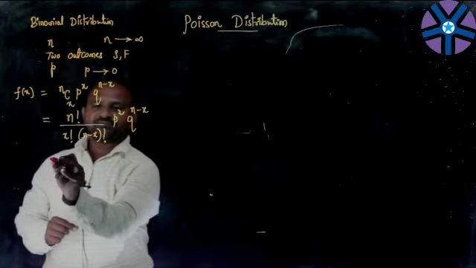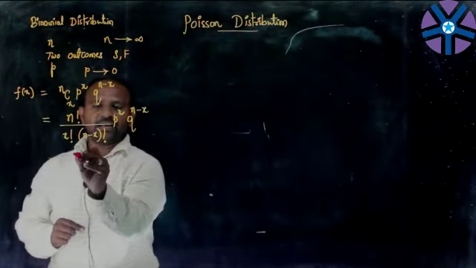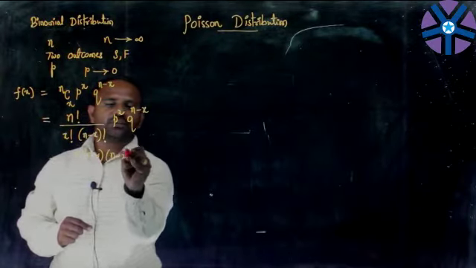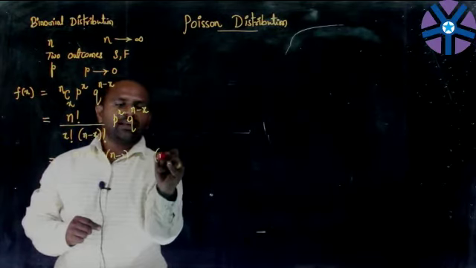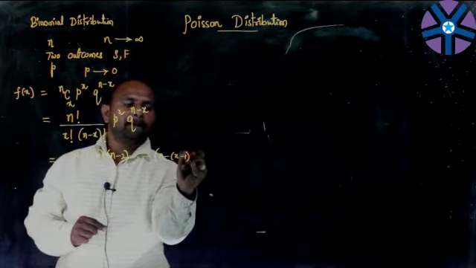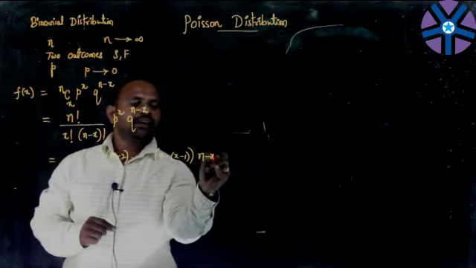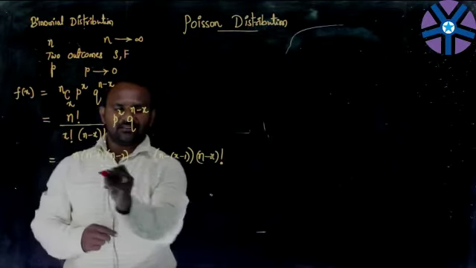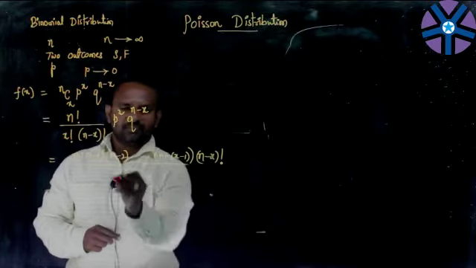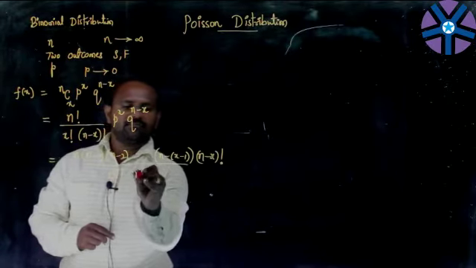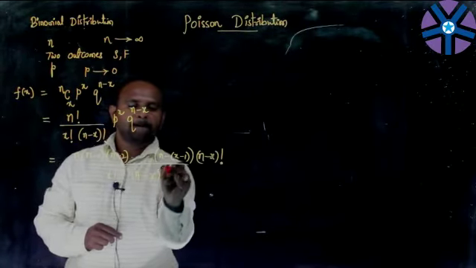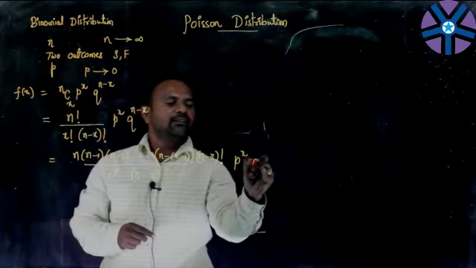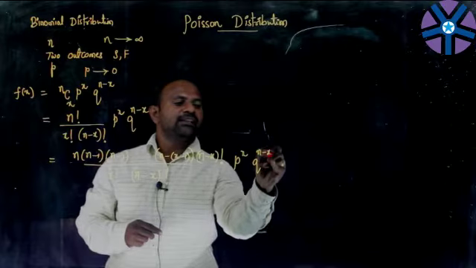Now let me write n factorial as n into (n minus 1) into (n minus 2) and so on, up to (n minus x plus 1) into (n minus x) factorial, over x factorial into (n minus x) factorial, times p^x q^(n-x).